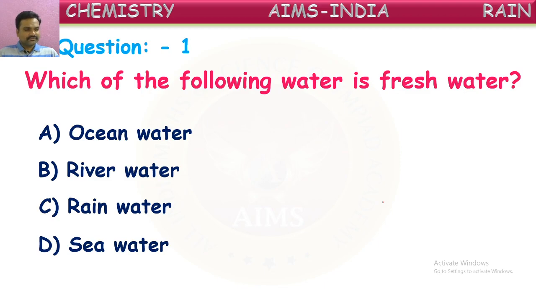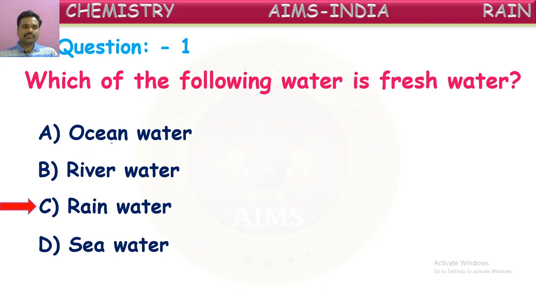Yes, good. Many of you have given the answer. It is rainwater. Rainwater is fresh water because it is coming directly from the clouds to the ground in the fresh form. No substances are in that. Only water is there. So it is a fresh form of water, we can say.